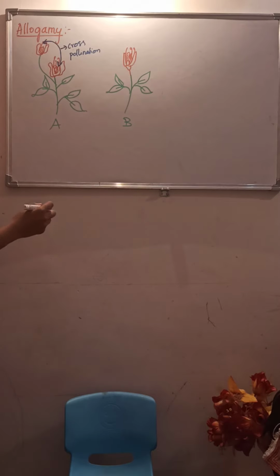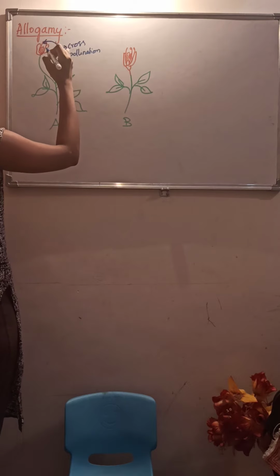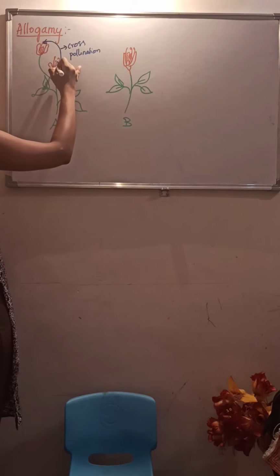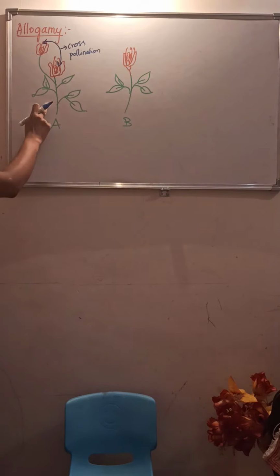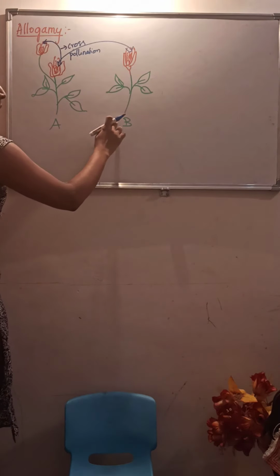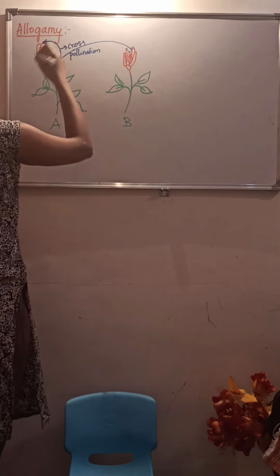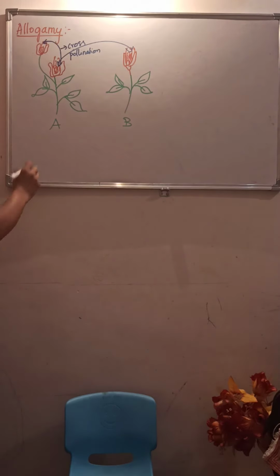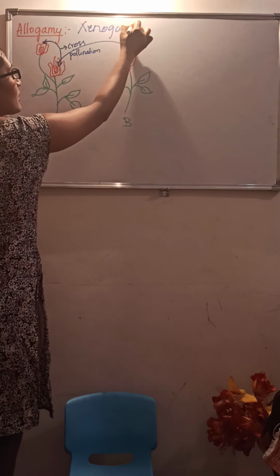We can also say that cross pollination can be like this: the transfer of pollen grain from the anther of one plant to the stigma of another plant of the same species. These two plants are of the same species, so they will undergo cross pollination. This cross pollination is also called xenogamy.